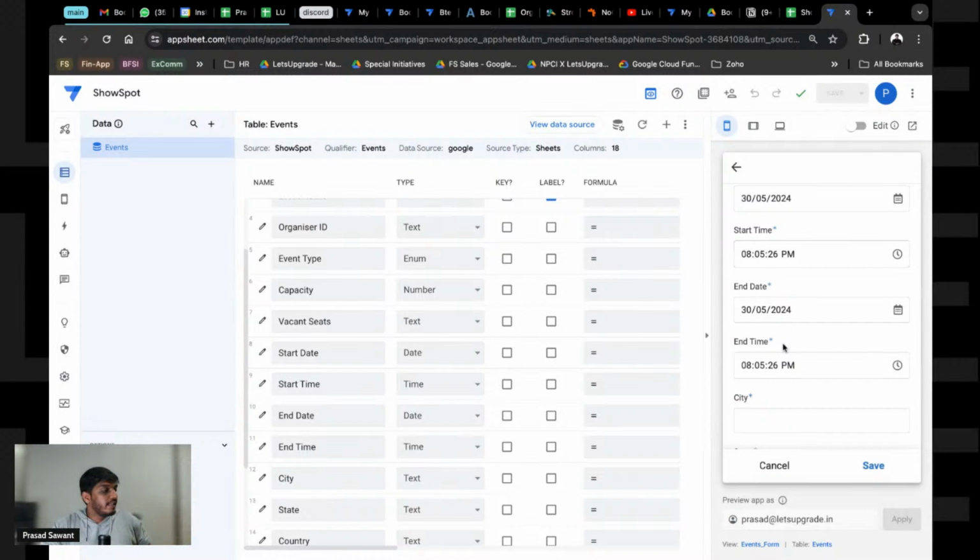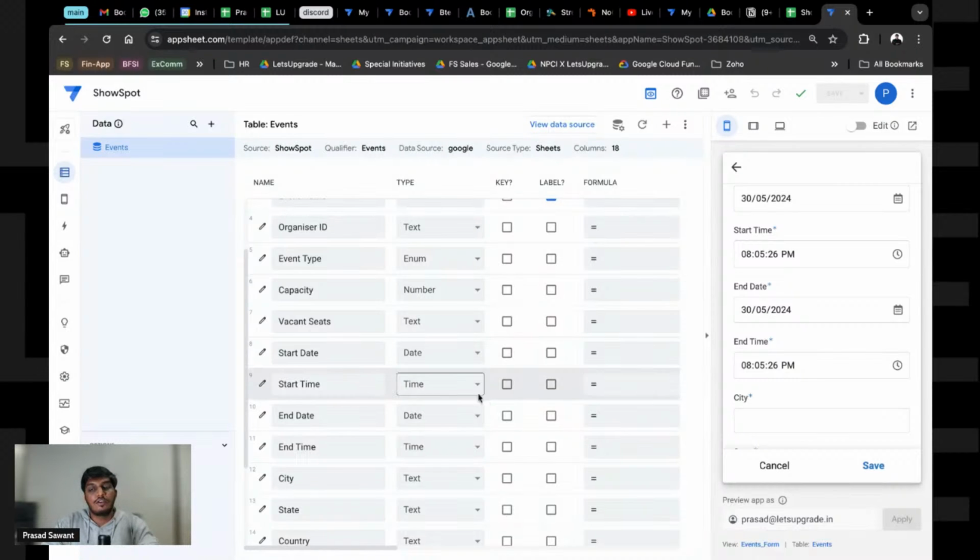This is by default there for people to change it later. Is this much clear? It depends on you if you want to show this or not. If you remove this, it will not show. So for now, I'm not changing anything. I'm just keeping it like it is, right?